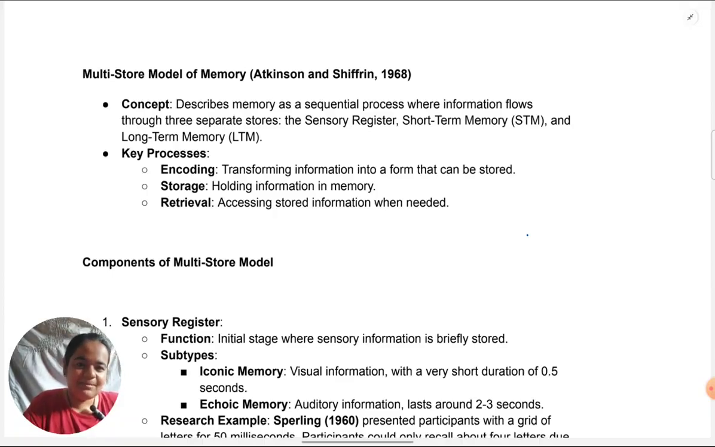Okay, let's begin with the multi-store model today. What is memory in general? Memory, we often hear, is the process of encoding, storing, and retrieving information.